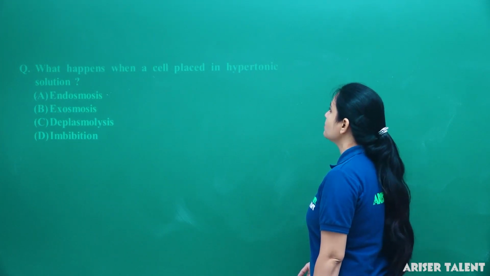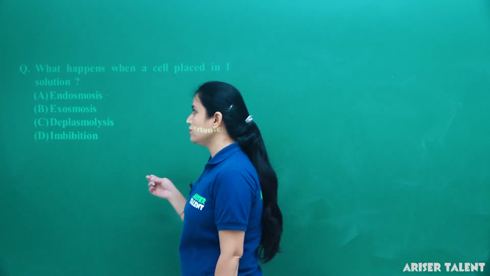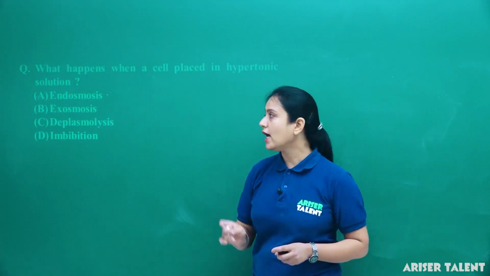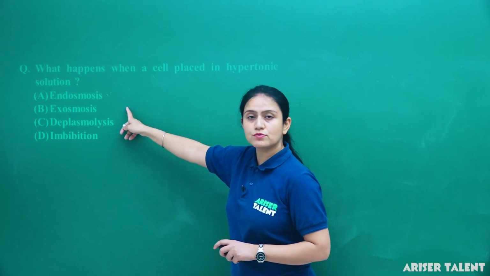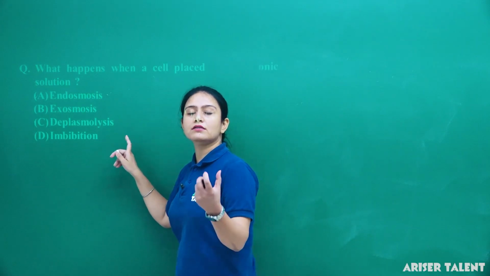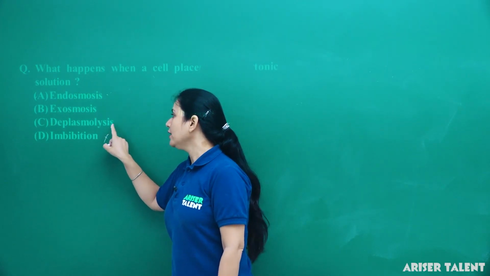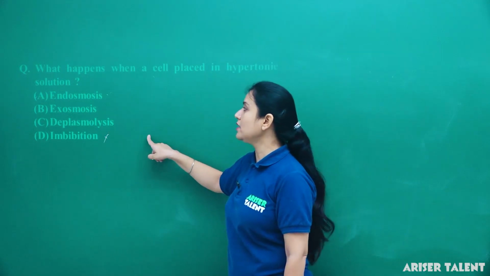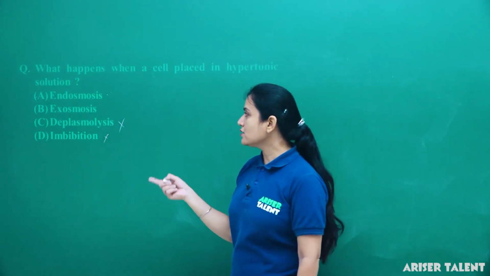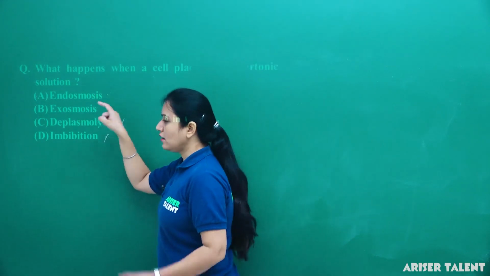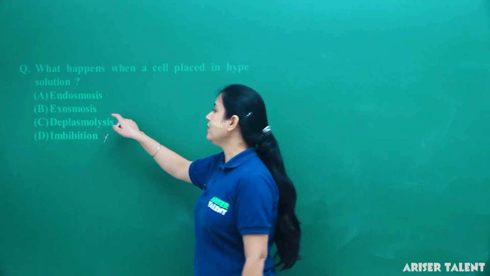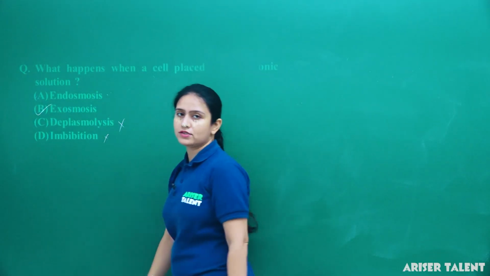Next, what happens when a cell is placed in hypertonic solution? We all know if the cell is kept in hypertonic solution, then which process occurs? Endoosmosis, exoosmosis, deplasmolysis or imbibition. Imbibition means when something absorbs water. No. Deplasmolysis, then in deplasmolysis the cell is kept in hypotonic solution. Again wrong. Exoosmosis, yes, because the solute which is present inside will move outside the cell, so it will show the process of exoosmosis.